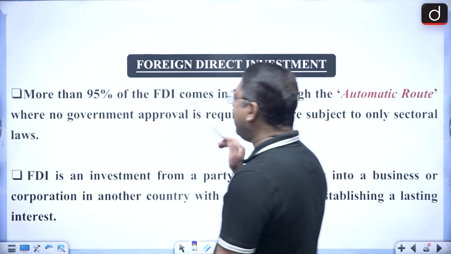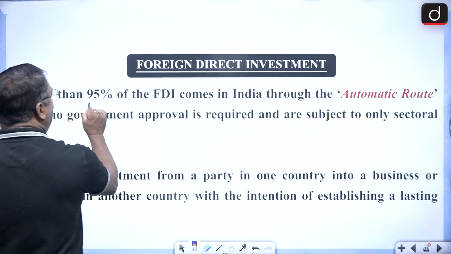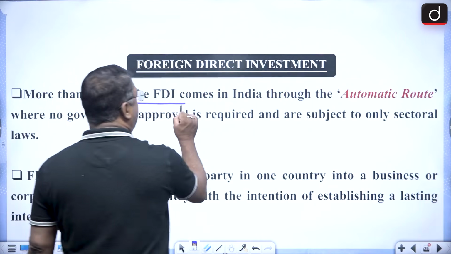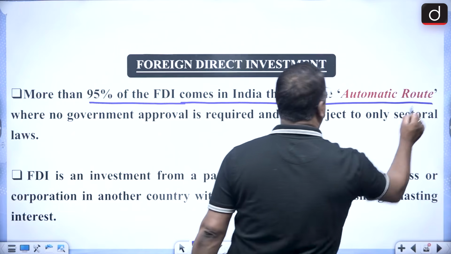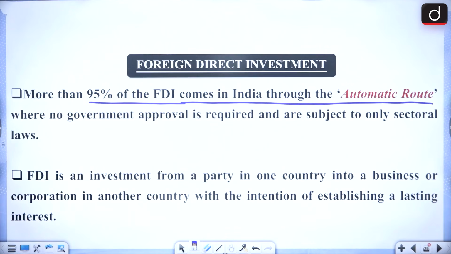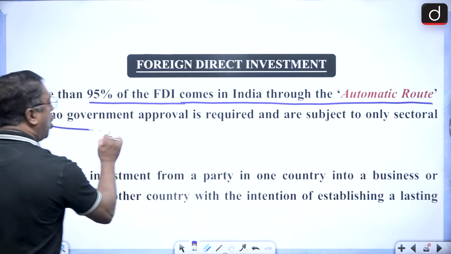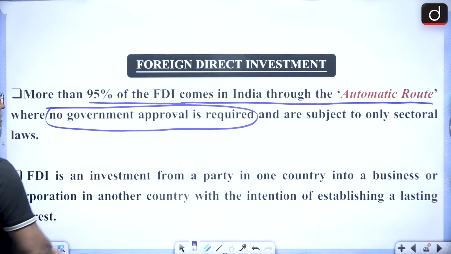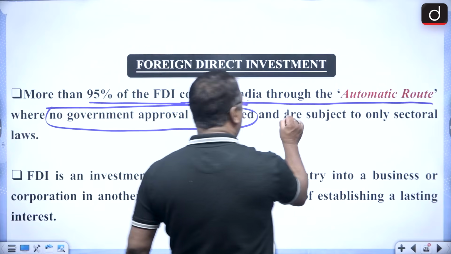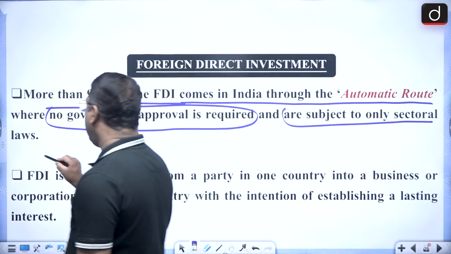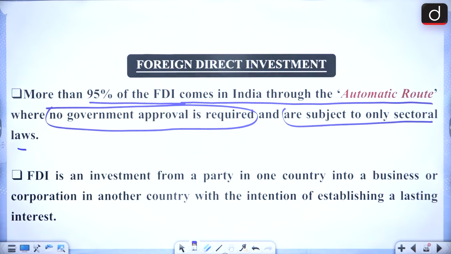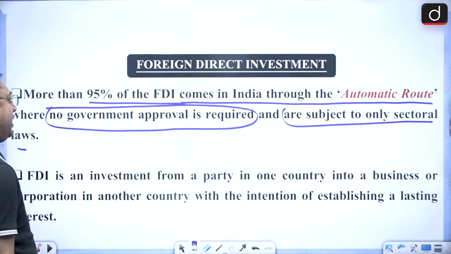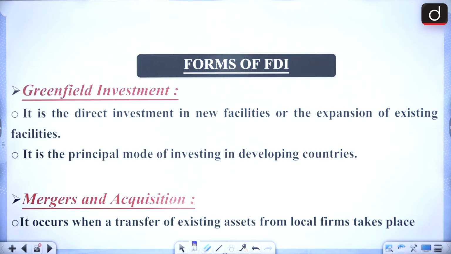Then for foreign direct investment, more than 95% of FDI comes into India through the automatic route, remember it. In the automatic route no government approval is required, and they are subject only to sectoral laws. So 95% of FDI comes into India through the automatic route.